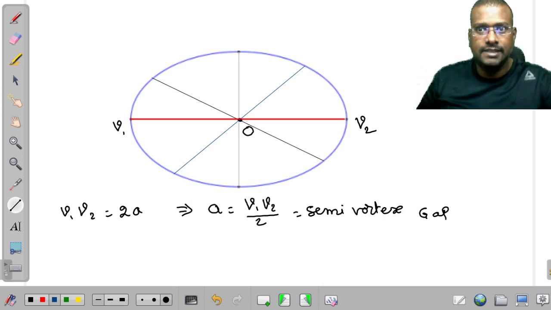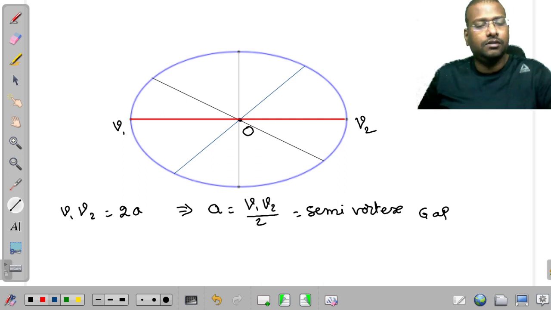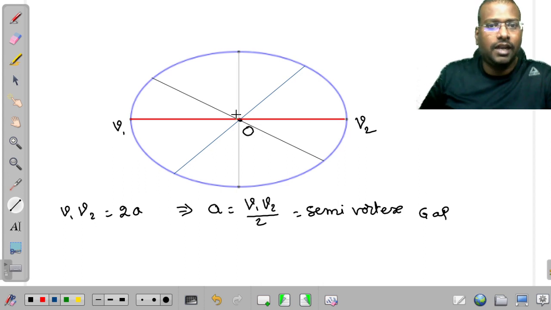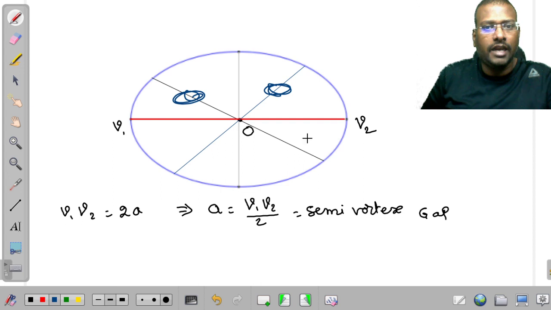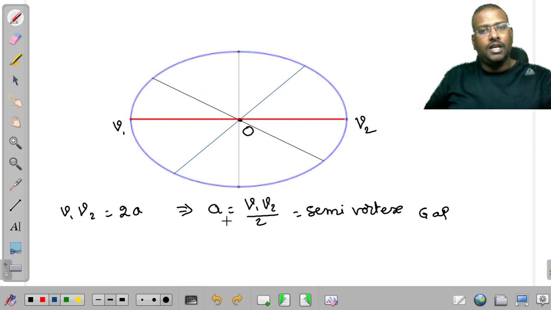Among all these axes, the axis which has the largest, maximum length is considered as the major axis. So what is this line? It is a chord which is passing through the center. The chord which is passing through the center is considered as an axis. Like this, it has infinite number of axes.